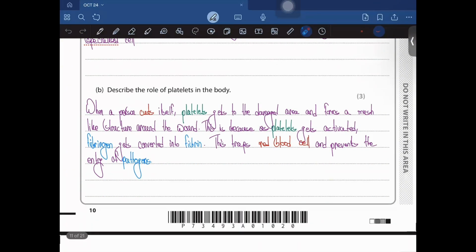When a person cuts themselves, platelets get to the damaged area and form a mesh-like structure around the wound. This is because platelets get activated and result in the conversion of fibrinogen to fibrin. Fibrinogen is a soluble protein and fibrin is an insoluble protein that traps red blood cells and prevents the entry of pathogens into your body, or into your blood.